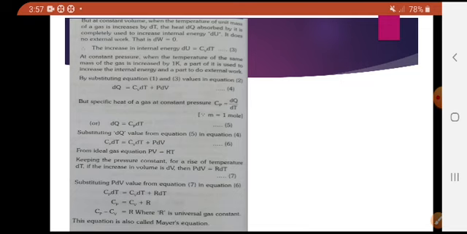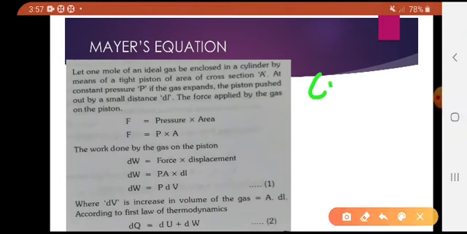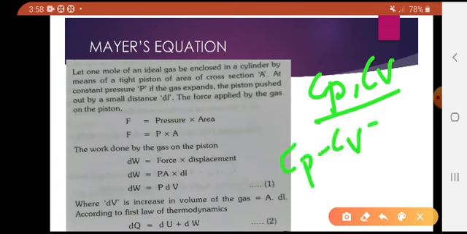Or define the molar specific heats. If a question asks you to derive an expression for the two molar specific heats, no need to get confused. Cp and Cv are the two molar specific heats. You have to derive the relation between these two, that is Cp minus Cv equals R.